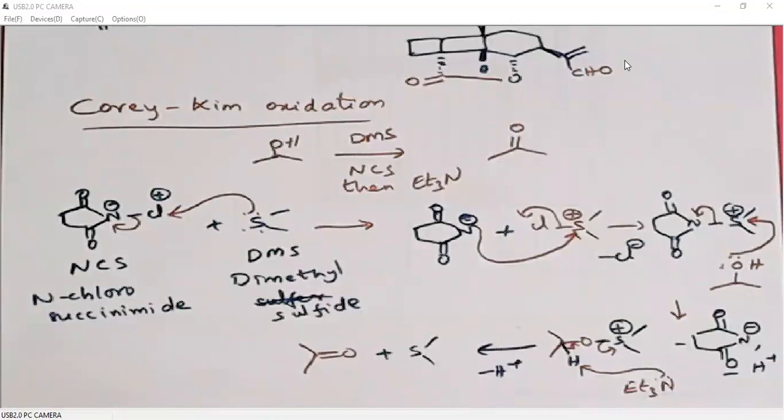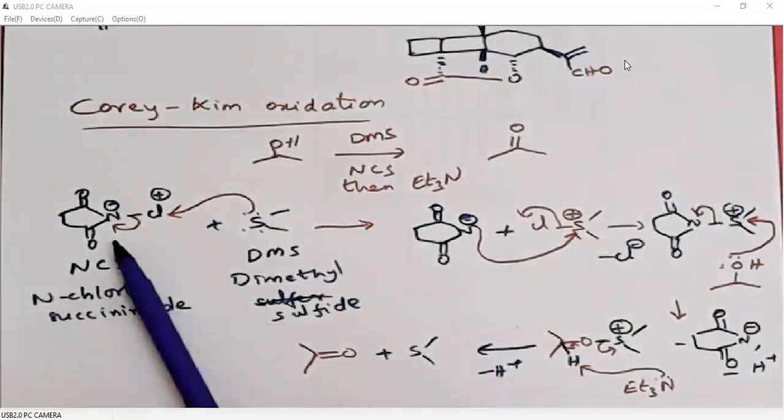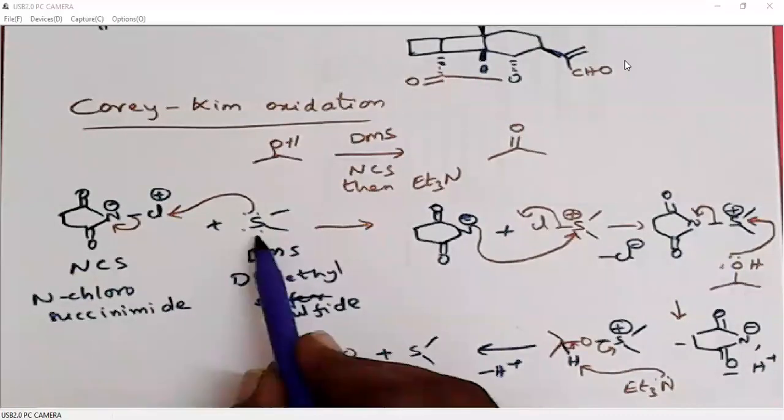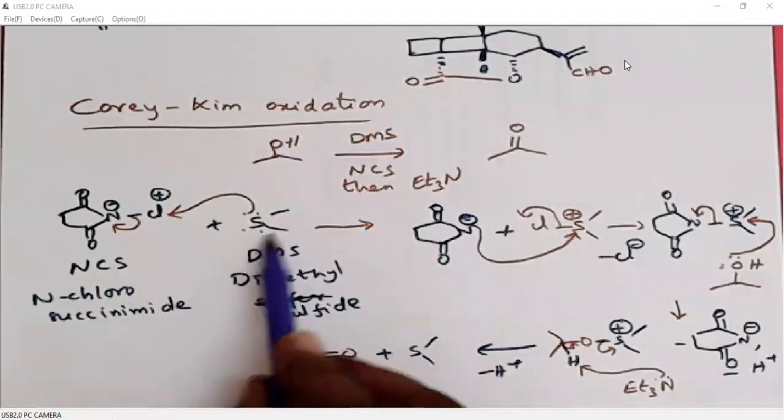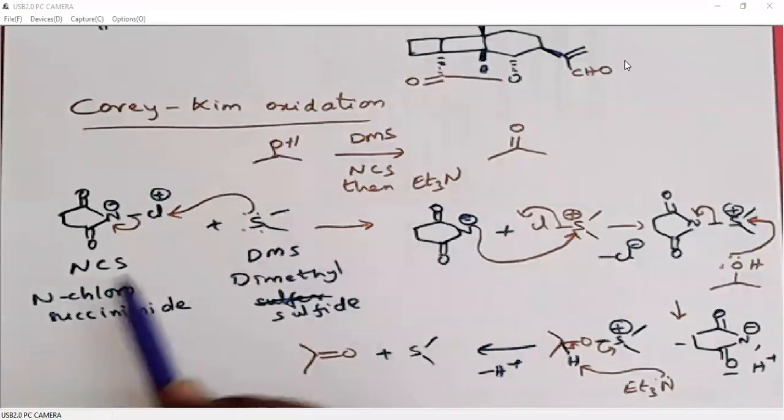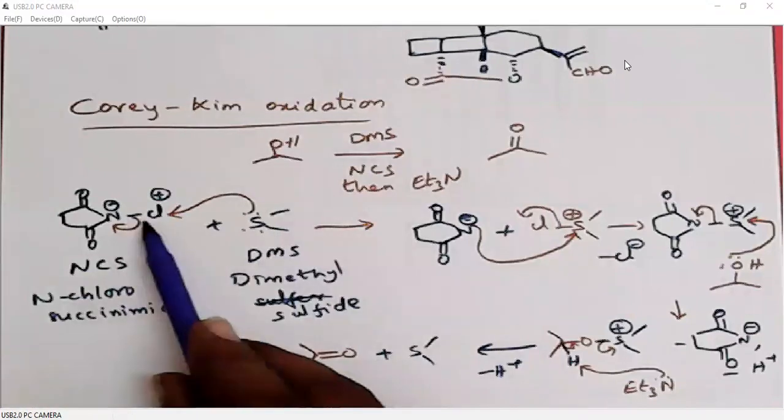I'll explain one more time. N-chlorosuccinimide and DMS. In NCS, nitrogen is in minus oxidation state, so it will have a minus charge. Chlorine will be having a positive charge. Then sulfur, being an electron-rich system, acts as a nucleophile, so it attacks on chlorine. Then the bond between nitrogen and chlorine will be breaking.